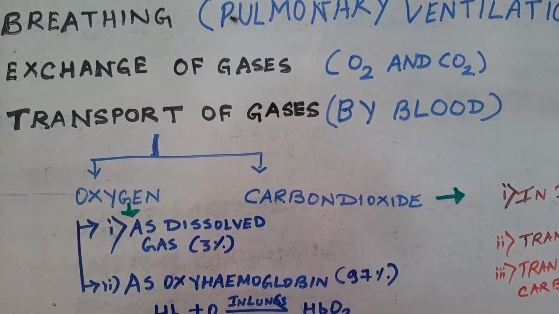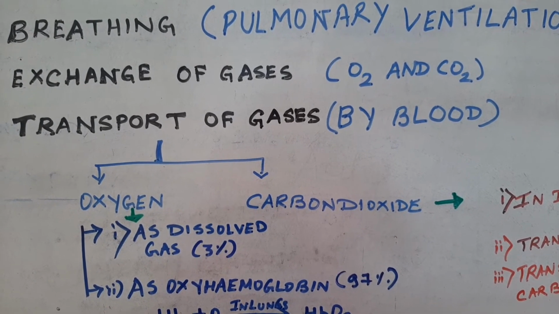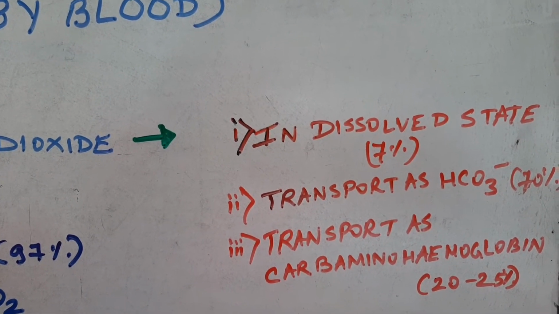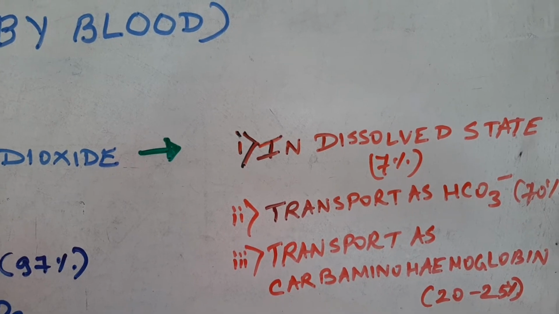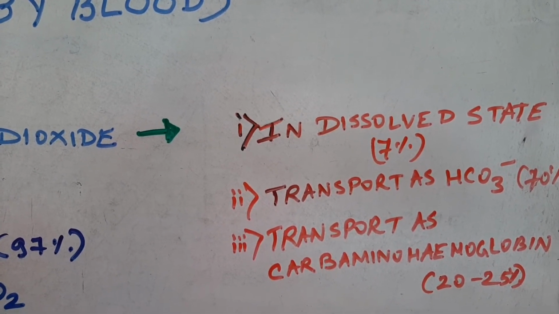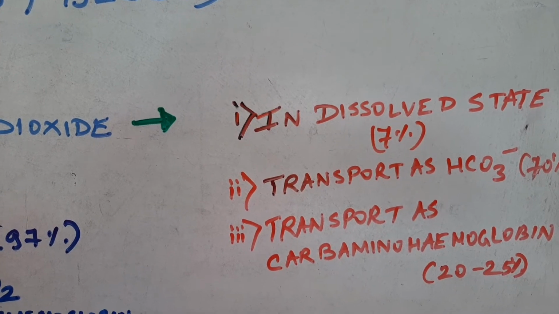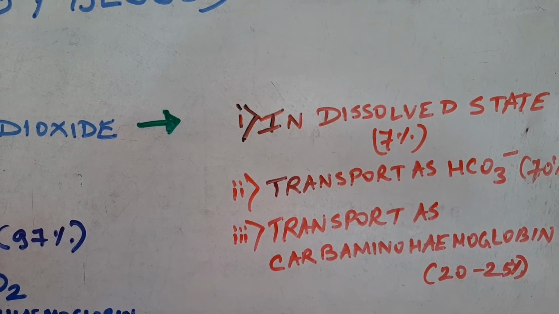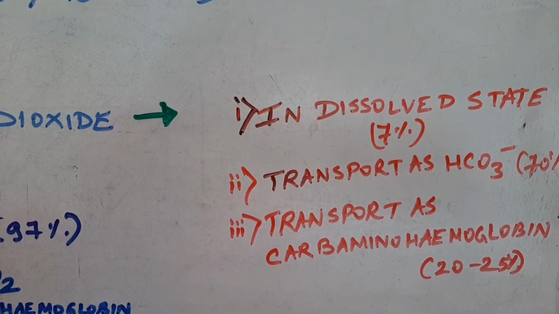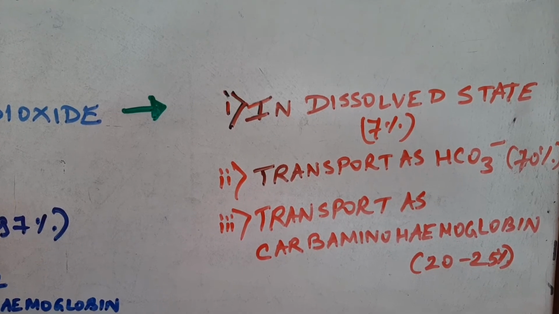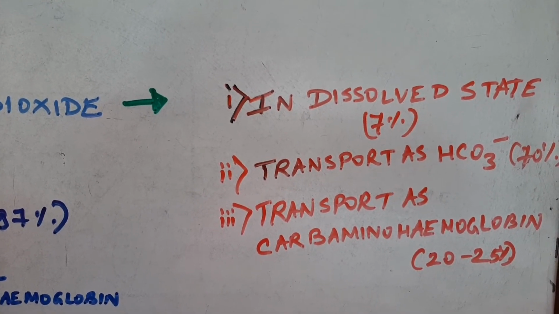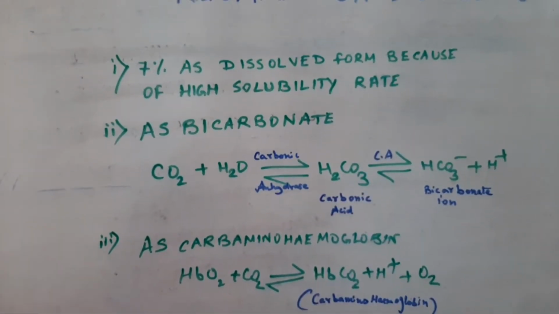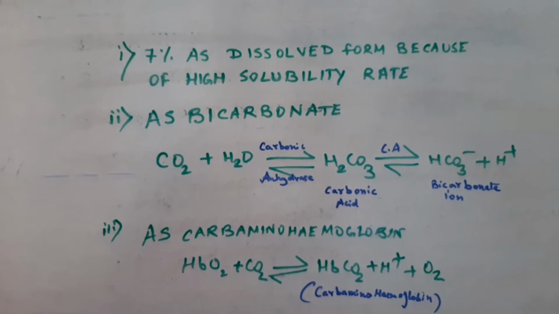Now, how is carbon dioxide transported by the blood? Carbon dioxide is transported in three ways. The first way is in the dissolved state, which is only about 7% in the plasma. The second way is transport of carbon dioxide as bicarbonate ion, which is the main transport mechanism of carbon dioxide, which is about 70%. And finally, transport as carbaminohemoglobin, which is 20 to 25%.